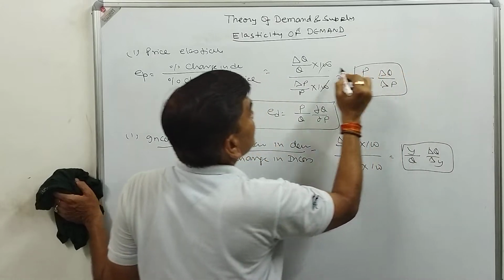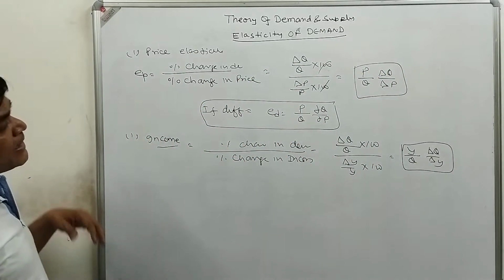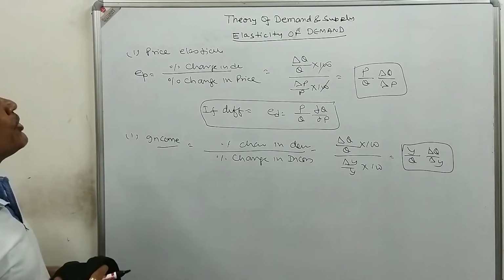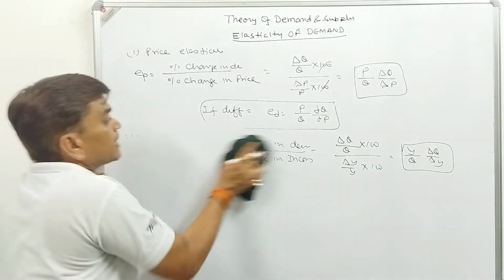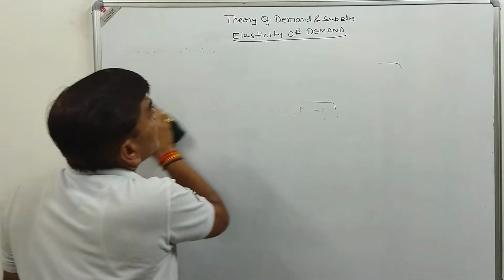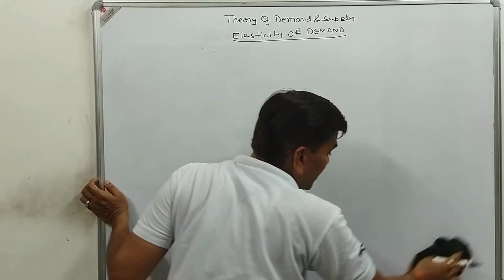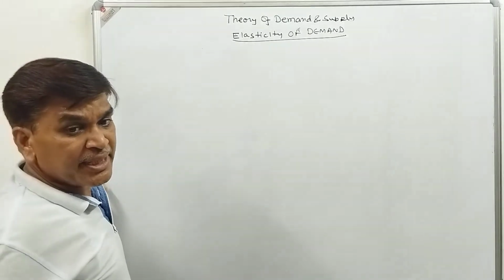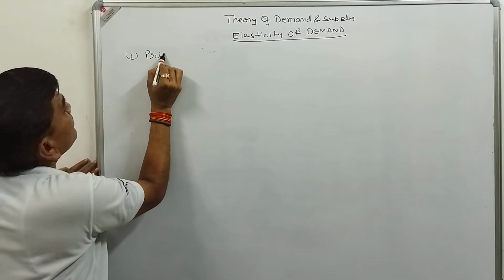That is price elasticity. Third one is called cross elasticity. Later we will discuss. In this video we will discuss only the price elasticity. What is the price elasticity and how can we calculate it? We will discuss it in very wide scope, that is called price elasticity of demand.